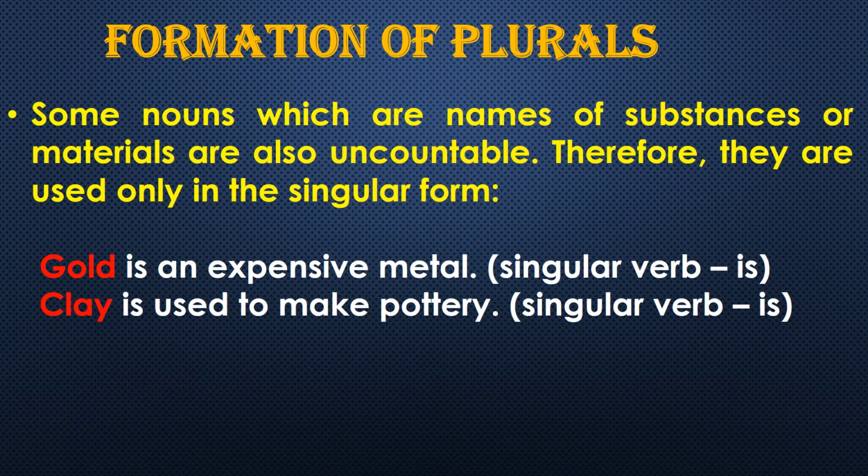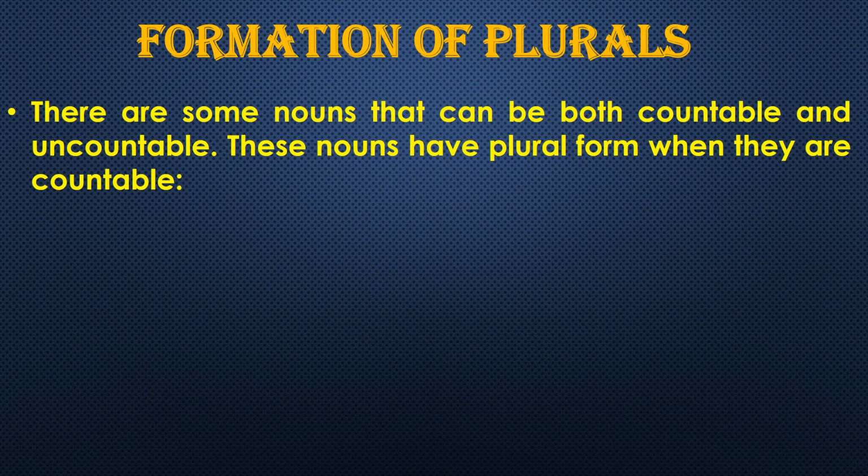Got it? Next rule is that there are some nouns that can be both countable and uncountable. So these nouns have plural form when they are countable. For example, countable nouns we can change into plural.